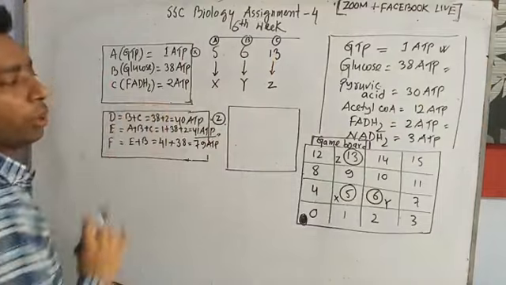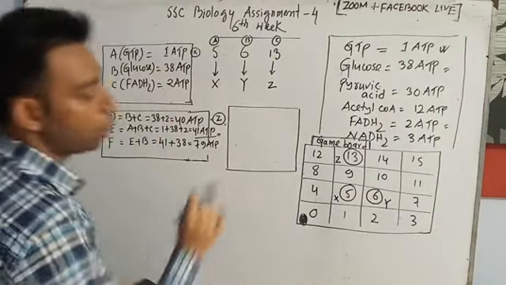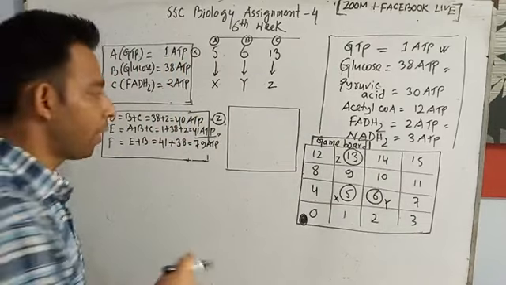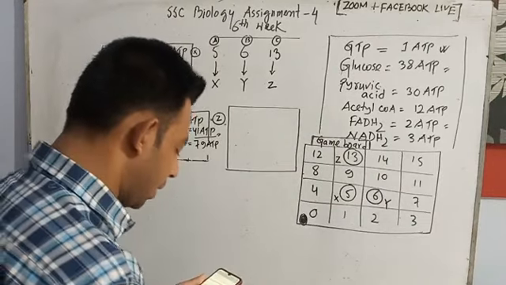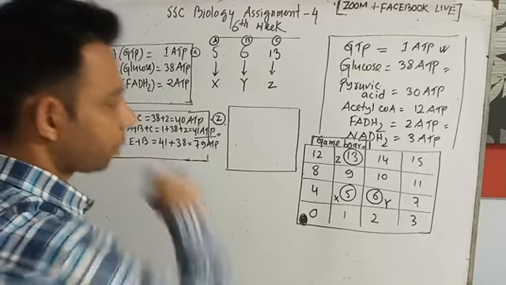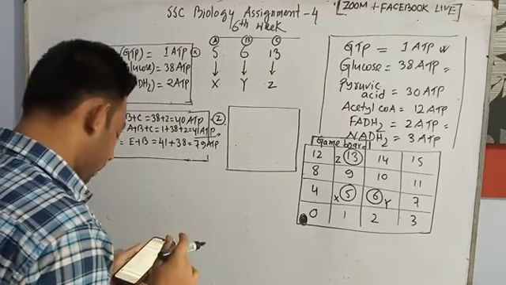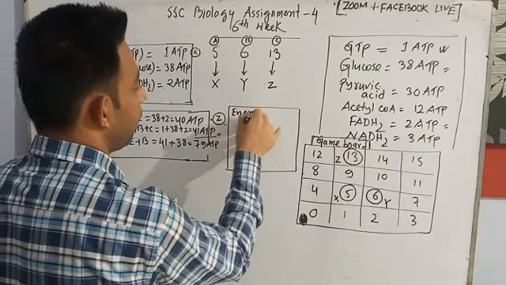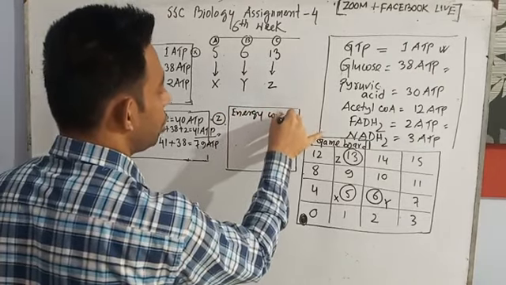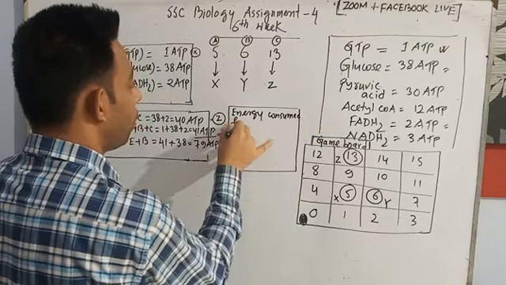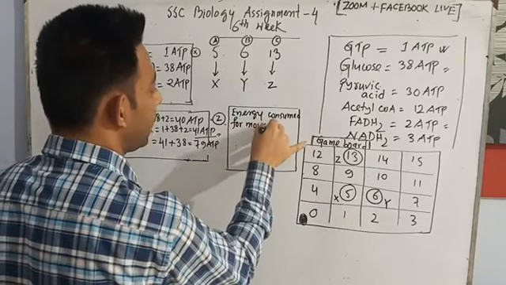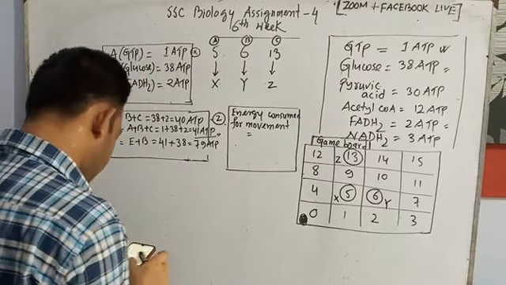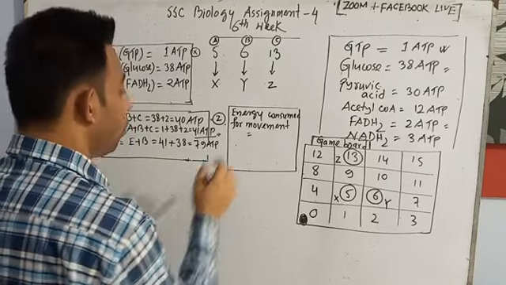With the help of this one, we made a game board, and in the game board we put X, Y, Z. And then finally, in the assignment's right corner, they instruct us to write energy consumed for movement, and another one, energy consumed for food intake.